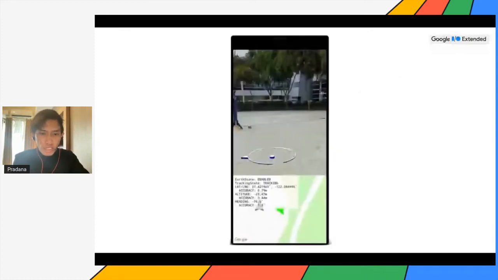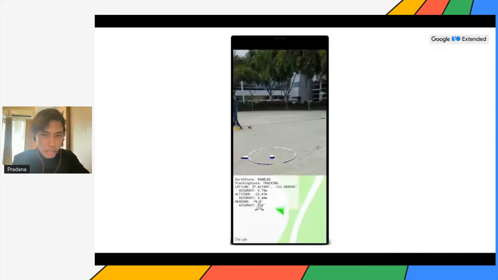It provides a lot of information: the latitude, the accuracy, the altitude, like how high we are from the ground, the heading, which direction we are heading, and also the rotation. This API is really great for determining our position because it has a lot of improvements in terms of accuracy.